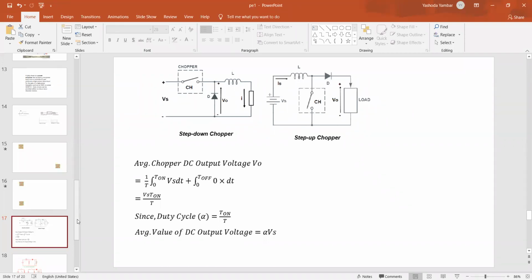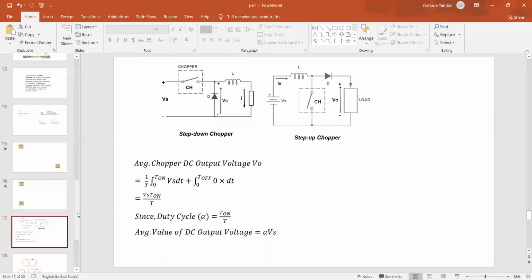We see the applications also, where we exactly use it. Imagine you are using the solar panel. The solar panel provides a fixed DC, but if the motor has to be rotated at variable speed, the solar panel cannot be connected directly to the motor. So a chopper circuit will be connected between the solar panel and the motor, thereby providing variable DC.